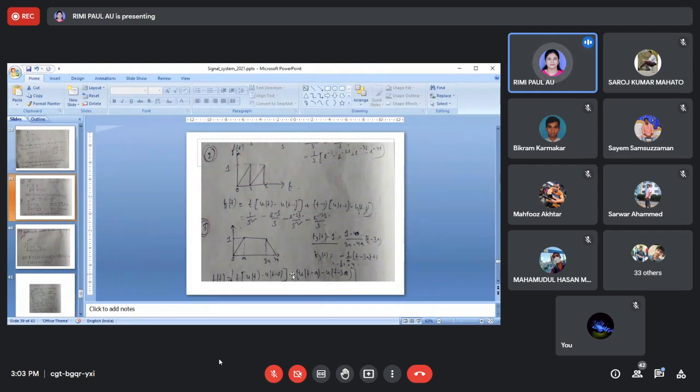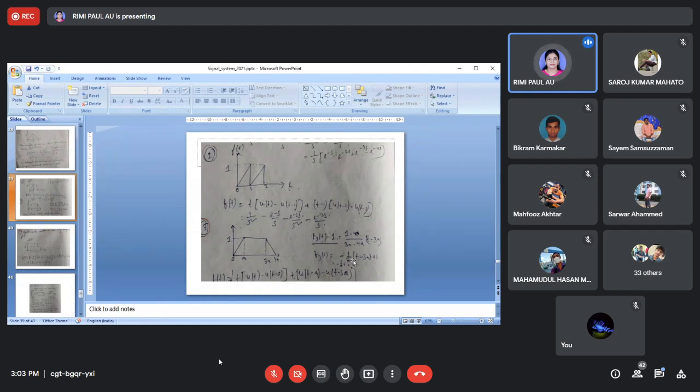Next, the third one is the same way. If we consider a gate pulse function here, u(t minus 3a), and imagine a gate pulse function is present here also, then we can write u(t minus 3a) minus u(t minus 4a). Now with this, a decreasing ramp function is present, so we have to multiply.